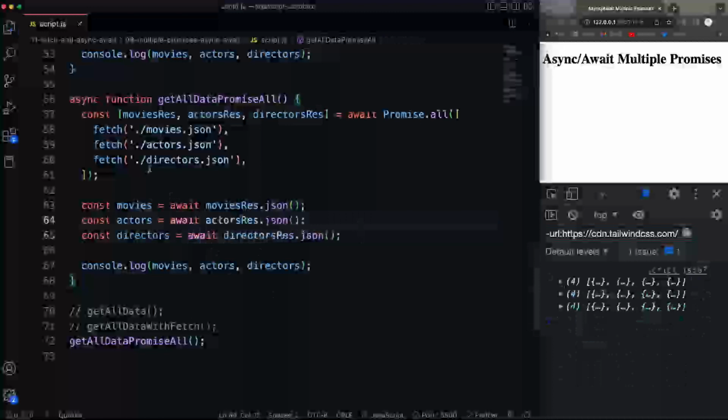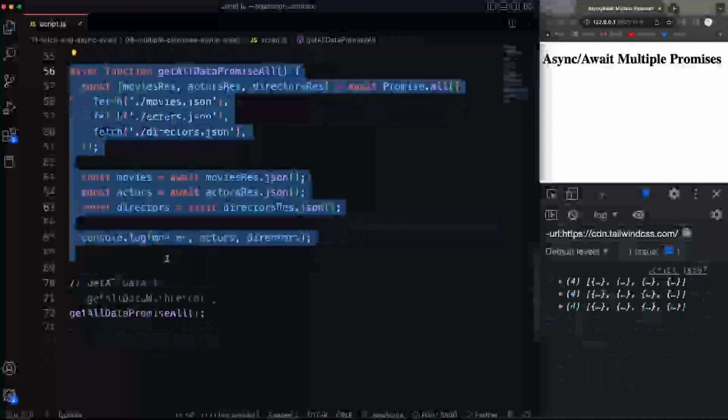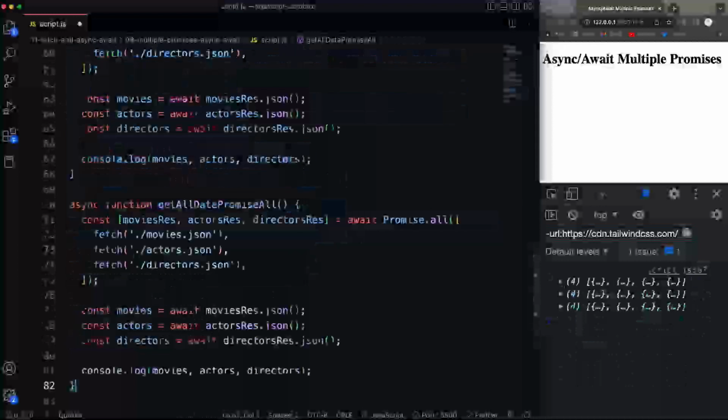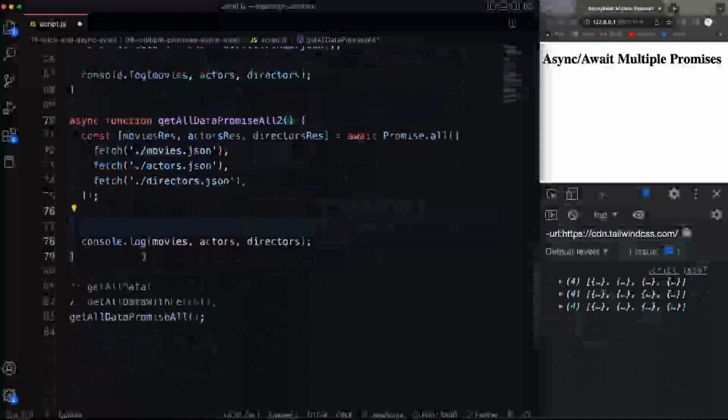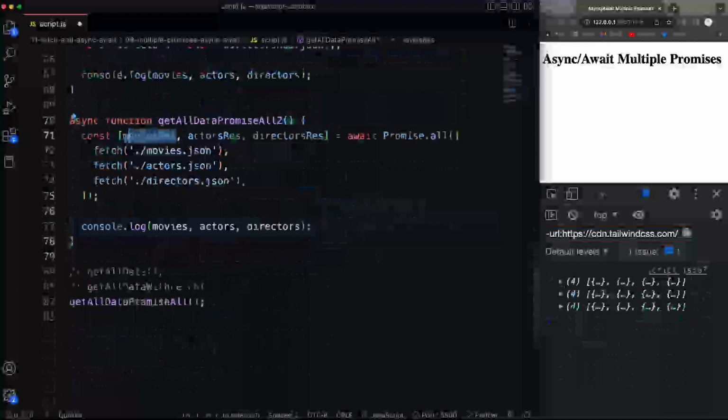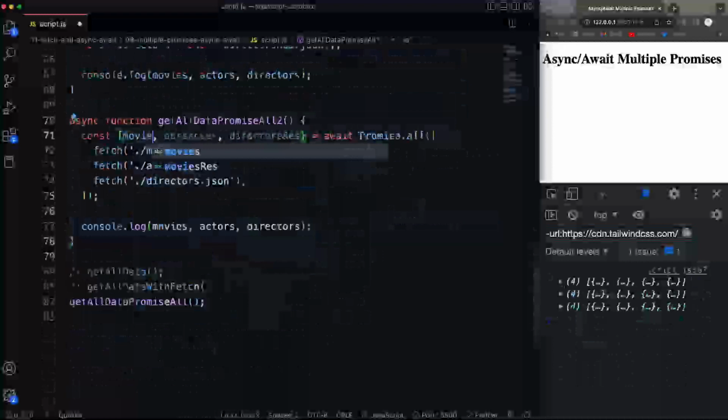Now you can still use .then if you don't want to put separate variables down here. So I'll give you that example. If I copy this, and I'll call this getAllDataPromiseAll2, and let's say we want to just, instead of using these down here, let's change these variables to movies and actors and directors.